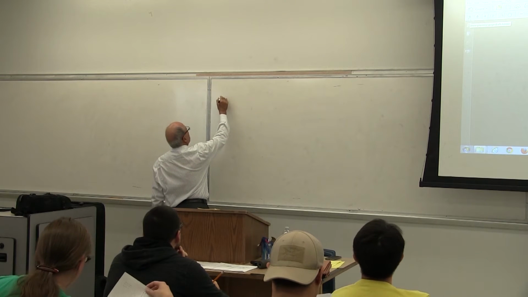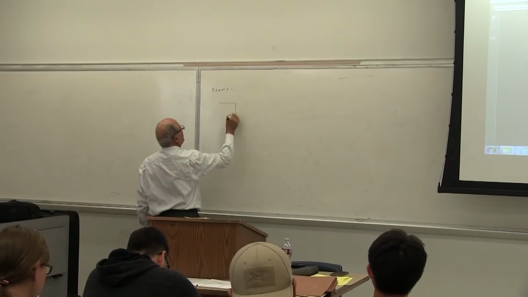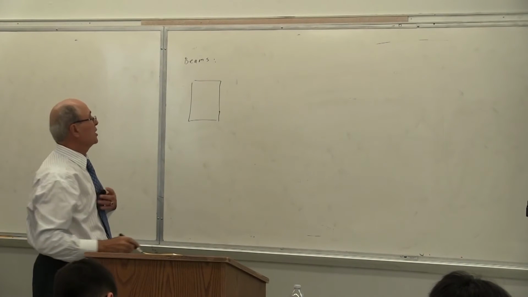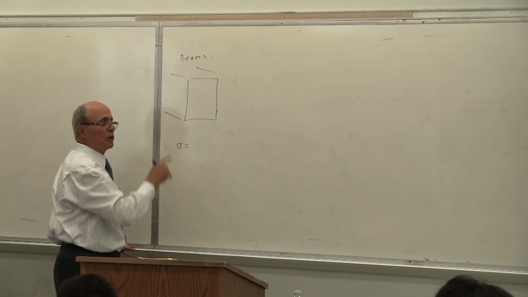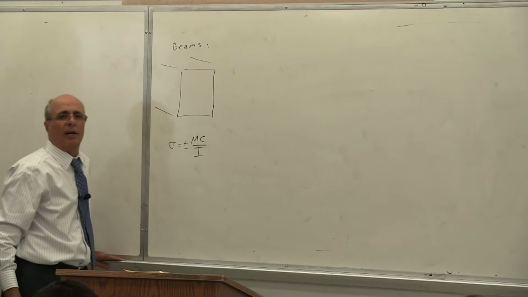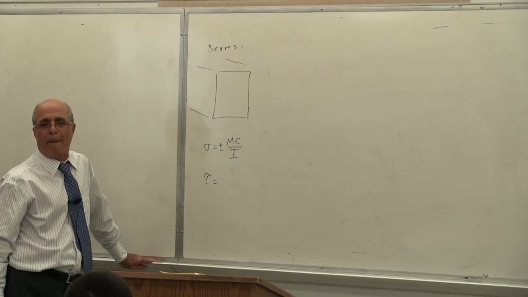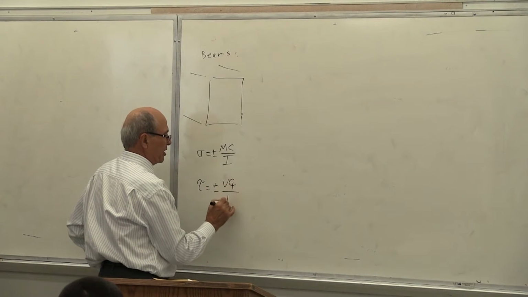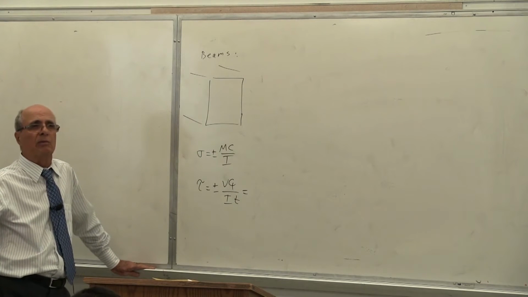Now, beam design, we are going to talk about two types of beams here. One type is the rectangular cross-section. If we have a rectangle, write it down. This is a rectangular cross-section. Notice when we have a rectangular cross-section, obviously sigma, on top and bottom, is equal to plus or minus Mc over I. Correct. The tau is equal to what? The tau is equal to VQ over It, plus or minus, depending on the direction of the shear. But last time I gave you a simplified version of that one. Yes or no? Do you have it in your notes?